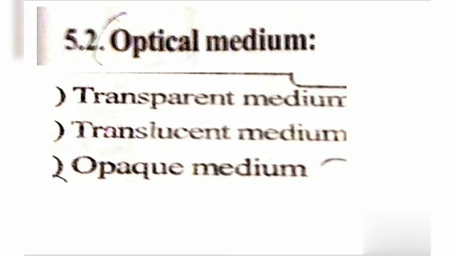Translucent medium: the substance through which light passes partially is called a translucent medium. Examples: paper soaked in oil, rough glass, dirty water. What is the meaning of opaque medium?